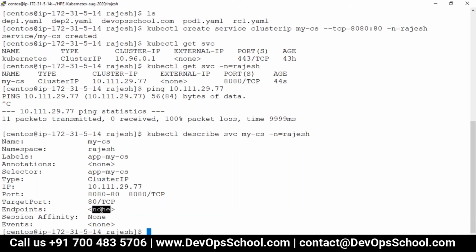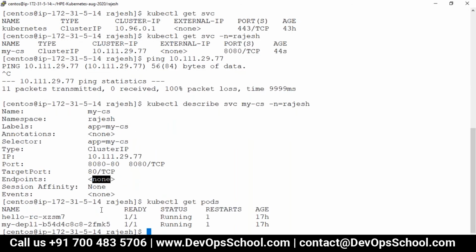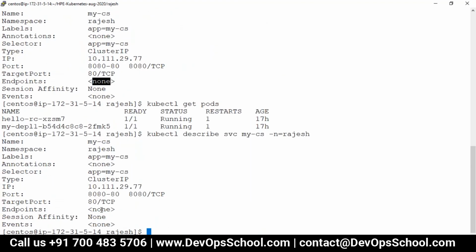Endpoints none. So guys, what should I do? Any idea? See, I have a pod. Okay, look at this here. I have a pod. kubectl get pods. I have a hello-rc, and we have a service also. But the service endpoint is not having any pod. So what do we do in this case? Any idea?